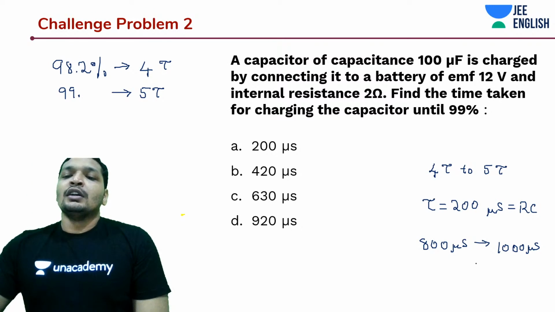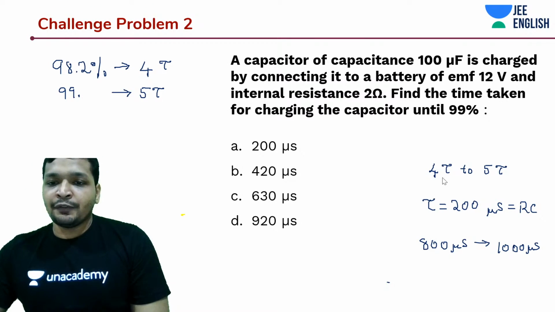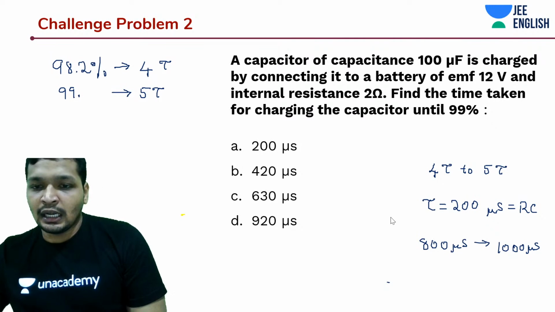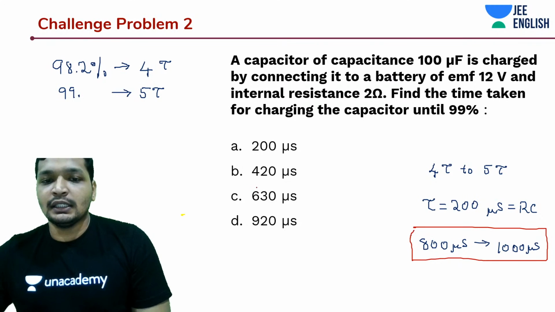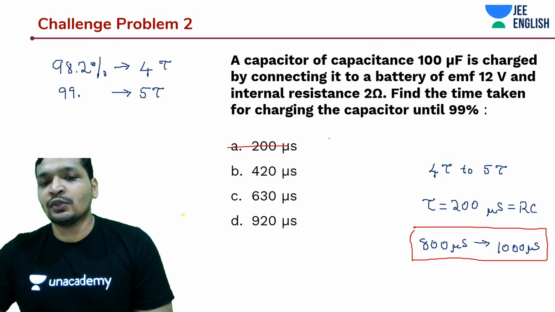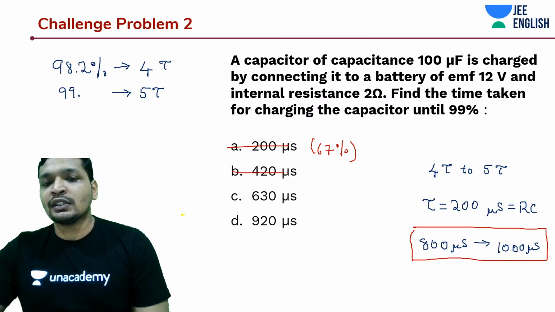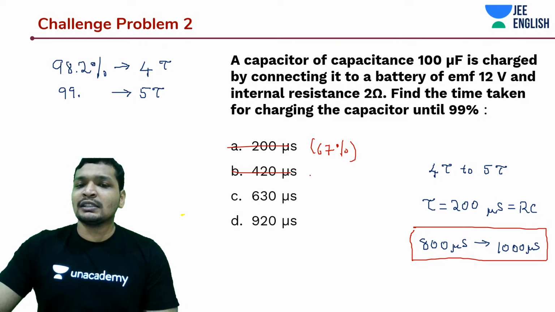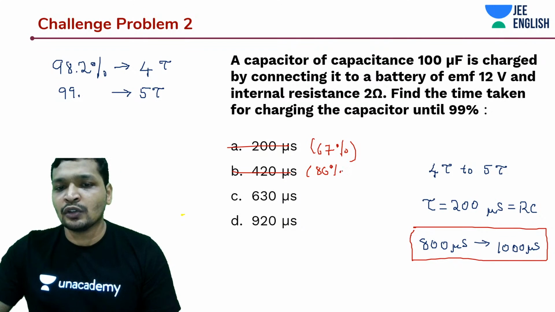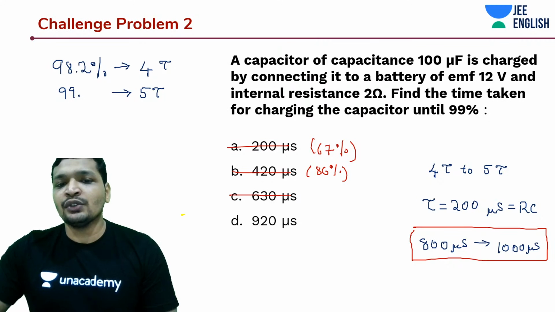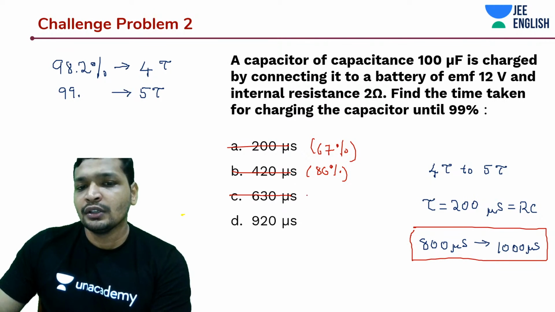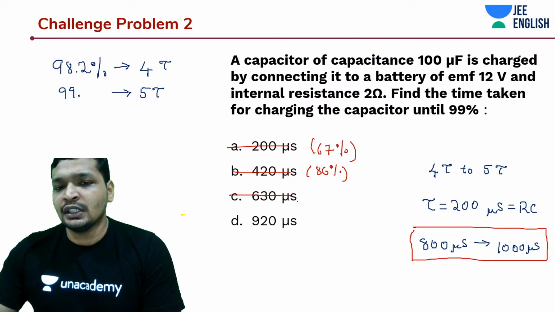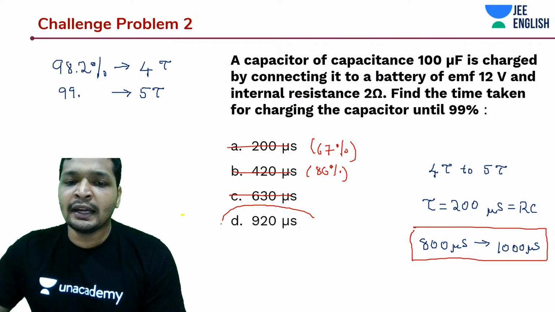If you have noticed this point alone, you understood that these three are not the options. At 200 microseconds, it's only 67 percent of its total. Near about 400 microseconds, it's going to be charged around 86 percent, so this is also not your answer. At 630, it is going to be around 90 percent and not charged. It's not going to reach the 99. So it should be 920 microseconds.